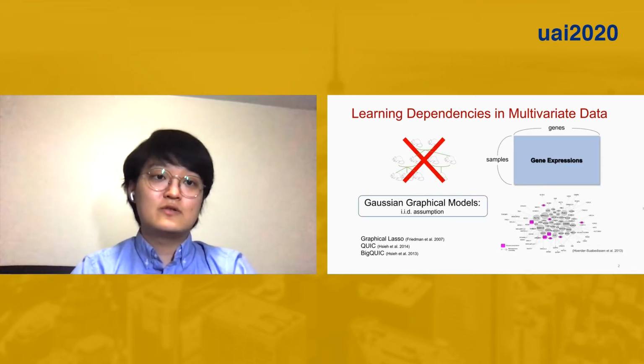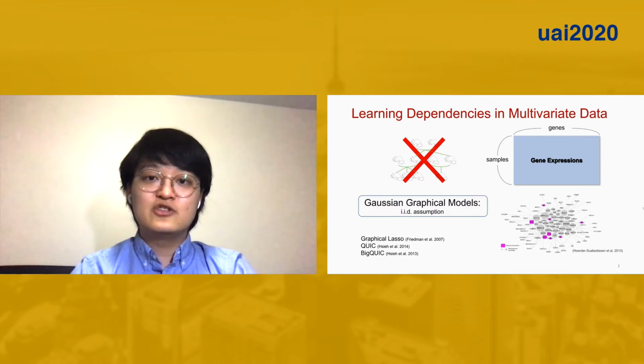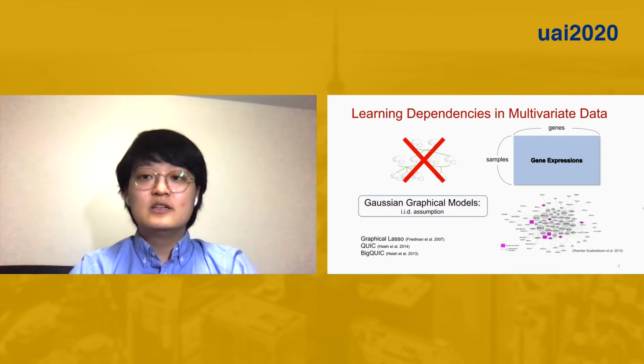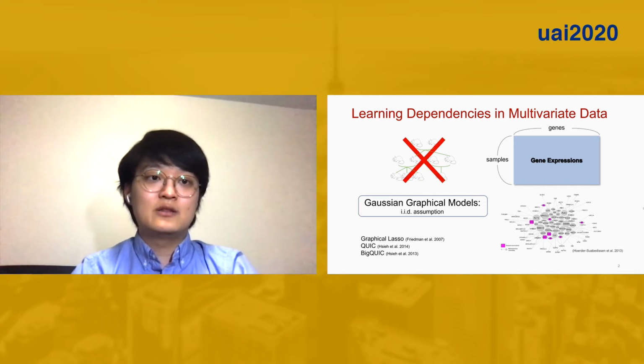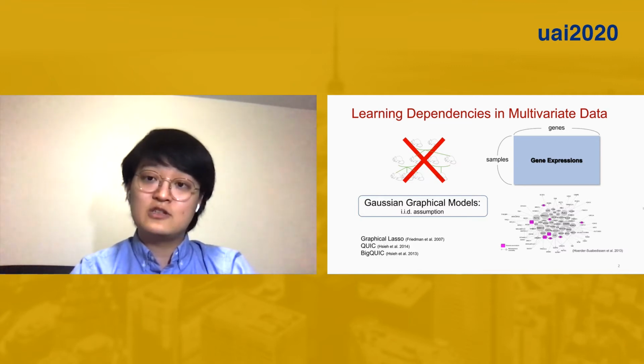Let's consider a general problem of learning dependencies in multivariate data. Assume that we are given gene expression data for multiple samples and genes. Standard Gaussian graphical models assume IID samples and learn the feature dependencies only, in this case, the gene network. QUIC, which uses the second-order method, is the state-of-the-art Gaussian graphical model.